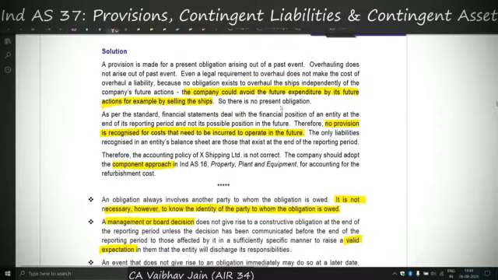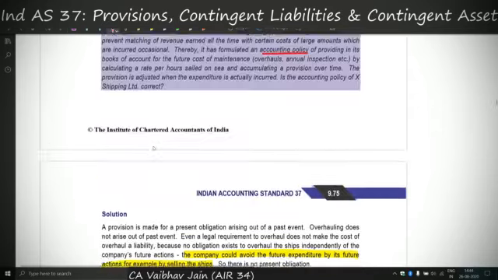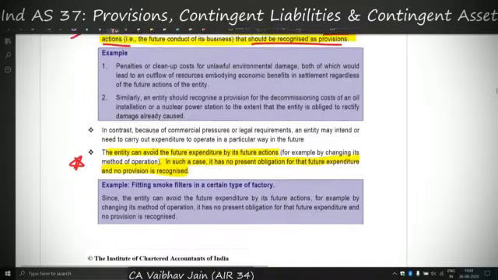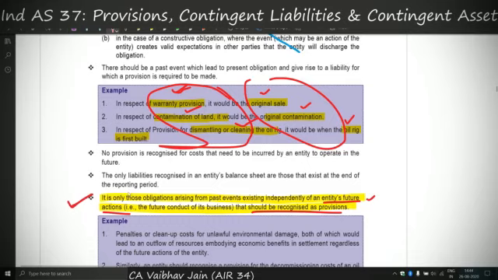So it says that the company could avoid the future expenditure by its actions, for example, by selling the ships. Therefore, no provision is recognized for expenditure that needs to be incurred to operate in the future. And also it says that X Limited should apply the component approach, which I have covered in the Ind AS 16 video. So now jumping back to the point. This point is covered by illustration 1. You can write here, refer illustration 1.